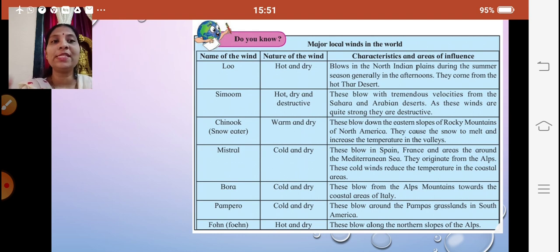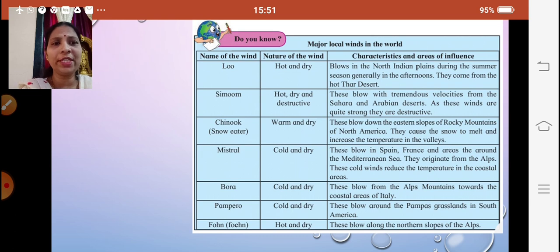The second one is Simoom. Yes, it is hot, dry and destructive. Why destructive? They blow with tremendous velocities from the Sahara and Arabian deserts. As these winds are quite strong, they are destructive. In desert regions you don't have much blockage or obstruction for them, so they blow with tremendous velocity and are destructive. These winds are called Simoom, blowing in the Sahara and the Arabian deserts.